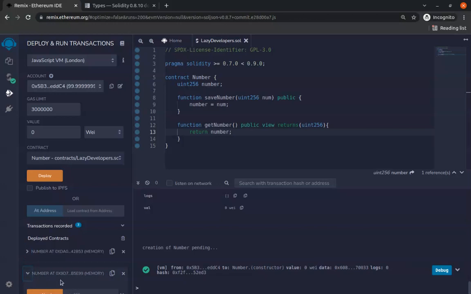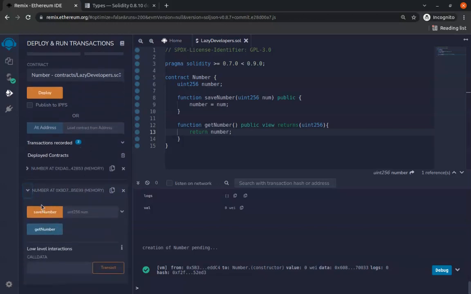If we open that, you can see that there is save number and there's get number. And remember, Remix provides you with these buttons for free. If you're integrating with a front-end application like React, or doing HTML and JavaScript, you have to actually create your button yourself.